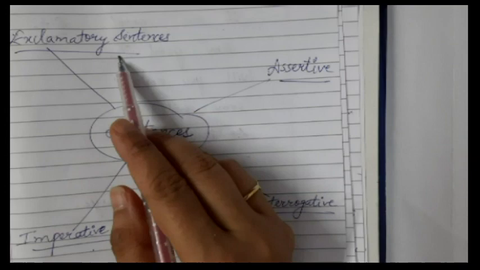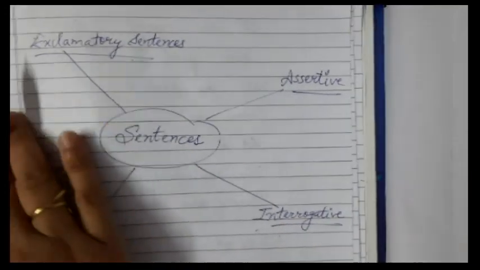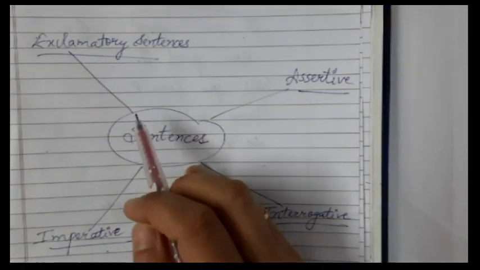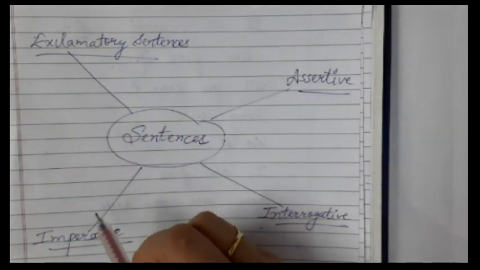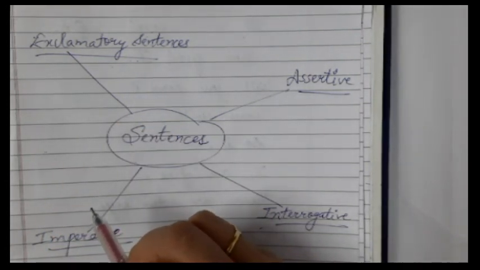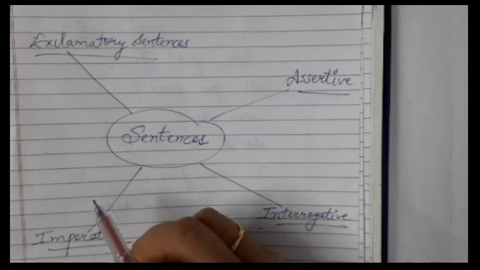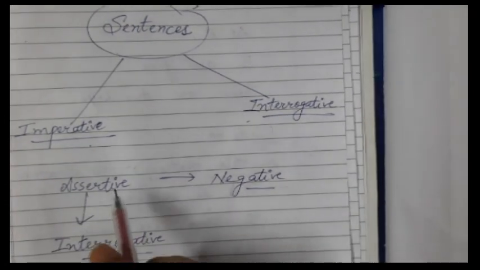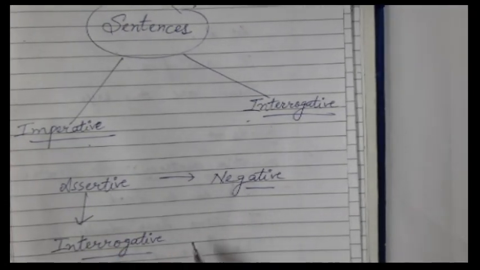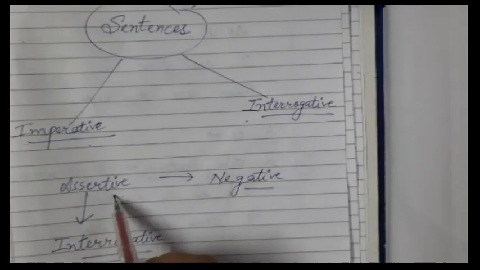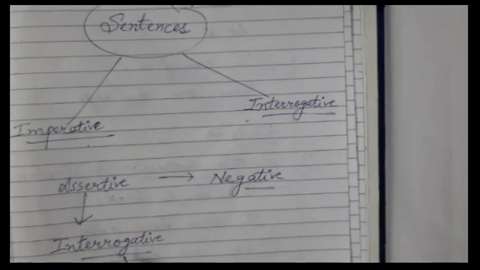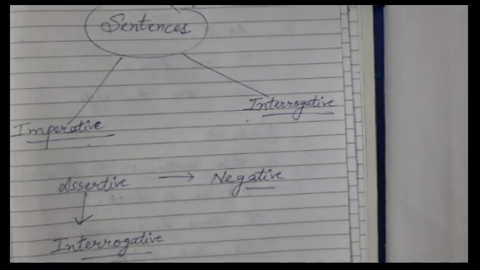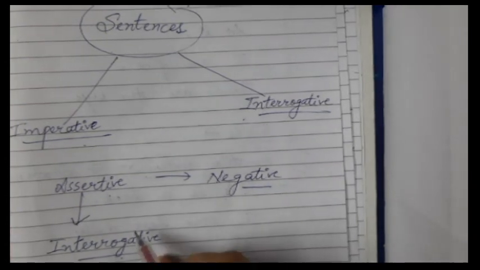And finally, we had exclamatory sentences which are used to express a strong emotion of surprise, sadness, joy or an achievement. We also discussed how to change an assertive sentence into negative or an assertive sentence into an interrogative sentence.